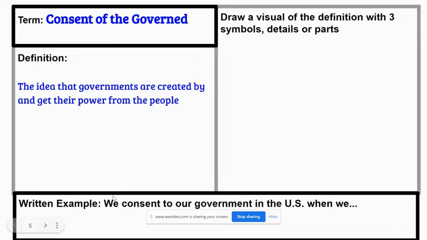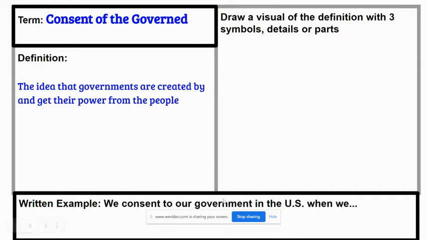So the United States lives under the philosophy, or the idea, of consent of the governed. How do we consent to our government in the United States? So I ask a follow-up question. The chief executive of our government is the president. How does the president know that they got their power from the people? How did we give the president the power to be the president? My guess is most of you know the answer to that question.